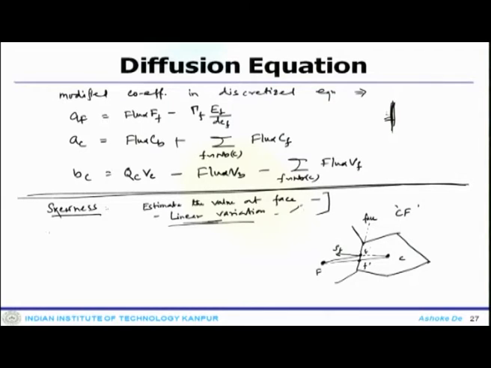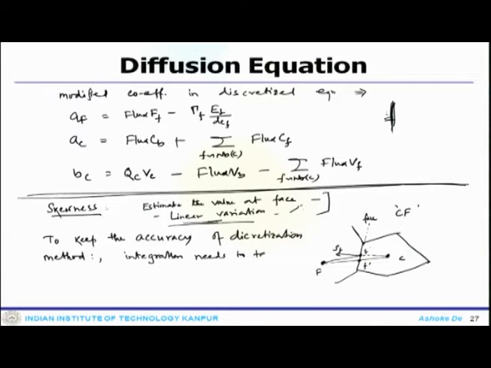Now, in order to maintain the accuracy of the discretization method, all face integration needs to take place at point F. So, what happens is a correction for the interpolated value at F prime is needed in order to get the value at F.